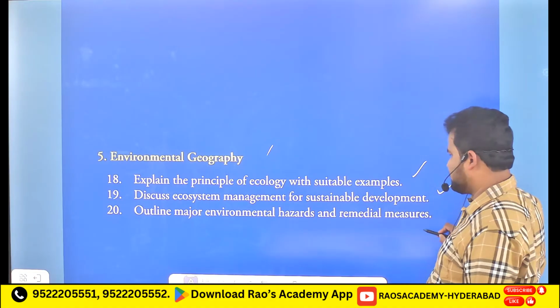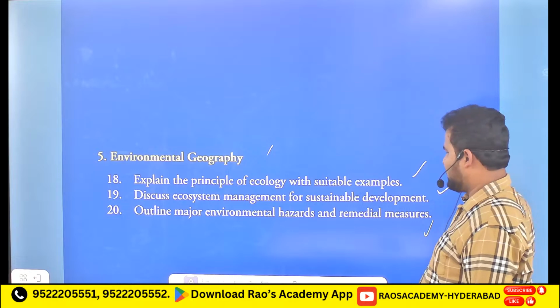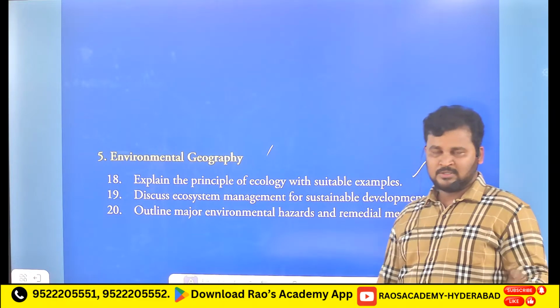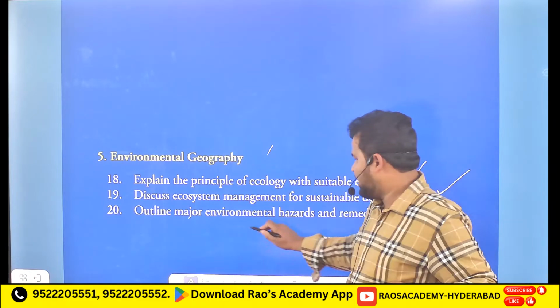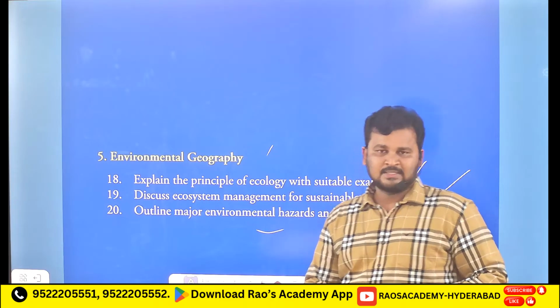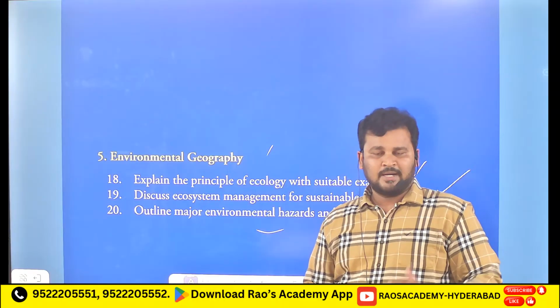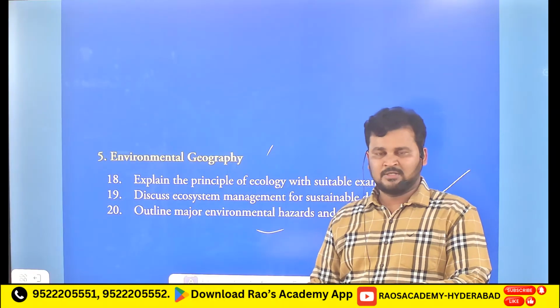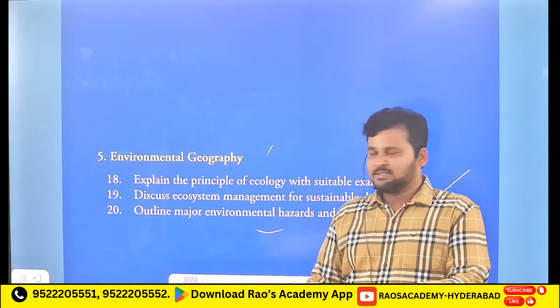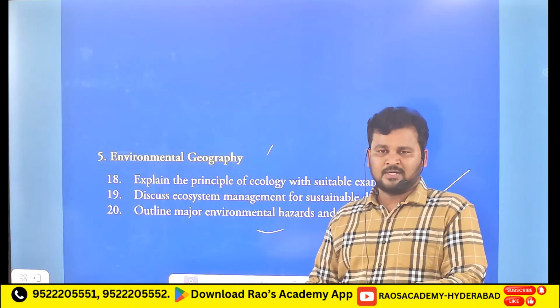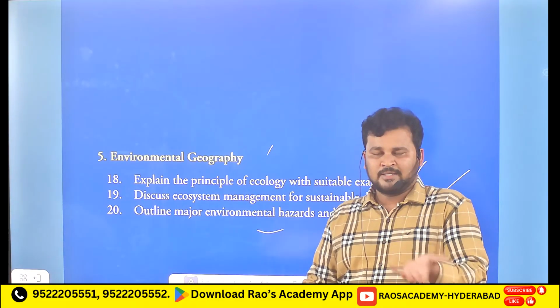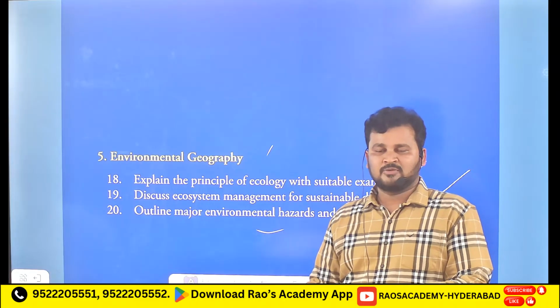And the 20th question: outline major environmental hazards and remedial measures. So we have to mention different types of environmental hazards, like global warming, climate change, and some disasters like flash floods and all those things. And you have to mention their remedies. For example, how you can reduce the negative effects of all these things.